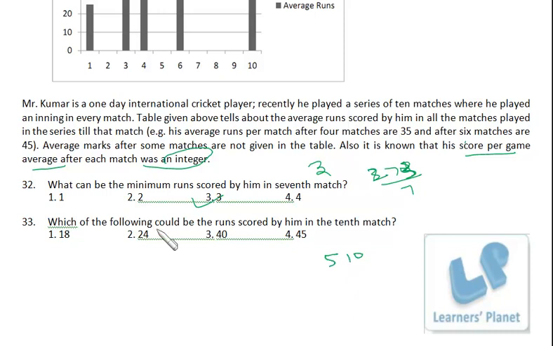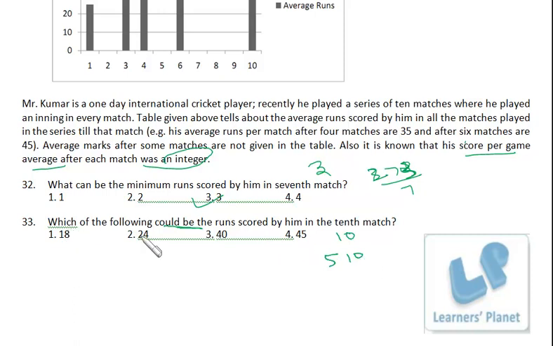Now, if we deduct, his score per game average after each match was an integer, right? So this is the total of 10 matches. So if I deduct the score of the 10th match, the remaining number should be a multiple of 9, right? So I just have to see from the options, because the question asks which of the following could be given. More than one can be the answer, but among the options we have to choose.